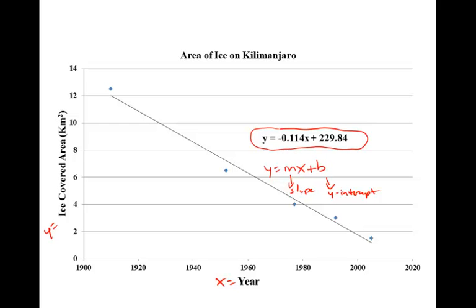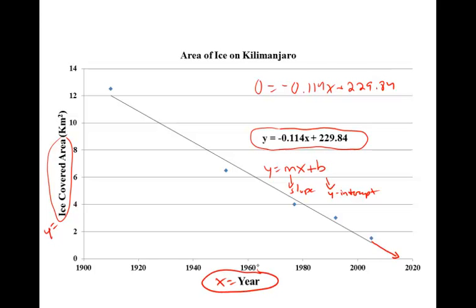If the loss of ice continues at a constant linear rate, how long will it take? In what year will the glacier ice cover be zero on Mount Kilimanjaro? In other words, in what year will there be no ice left on Mount Kilimanjaro? Well, to find that, we take our equation, we let y, which is the area covered by ice, equal 0, and we're going to solve our equation for x.